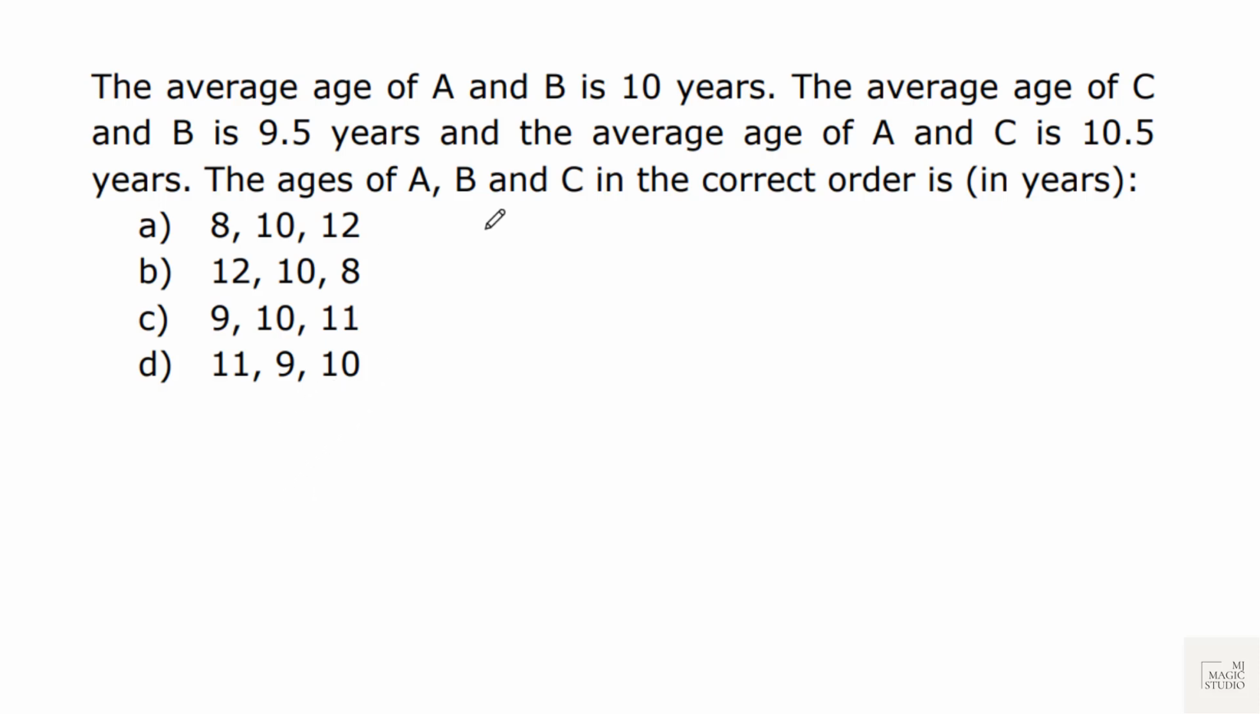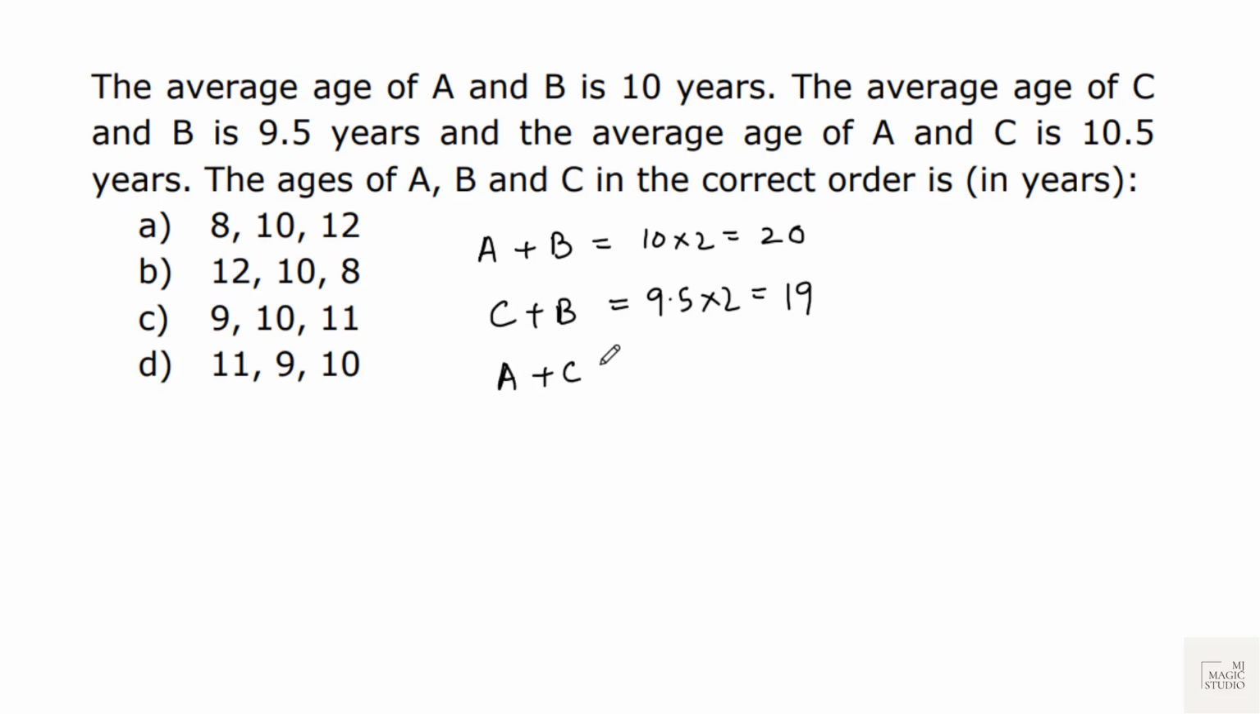The average age of A and B is 10 years. Can I say A plus B is 10 into 2, that is 20. The average age of C and B, C plus B, is 9.5 into 2, that is 19. And the average age of A and C is 10.5 into 2, that is 21.